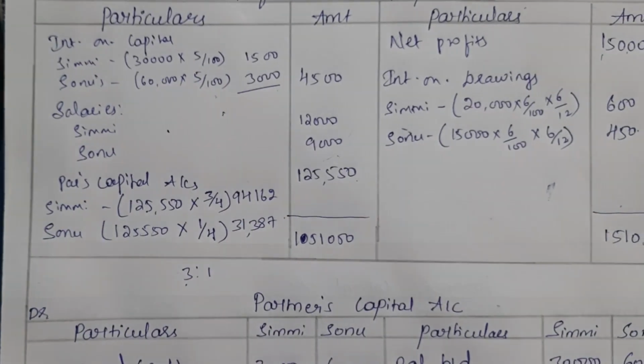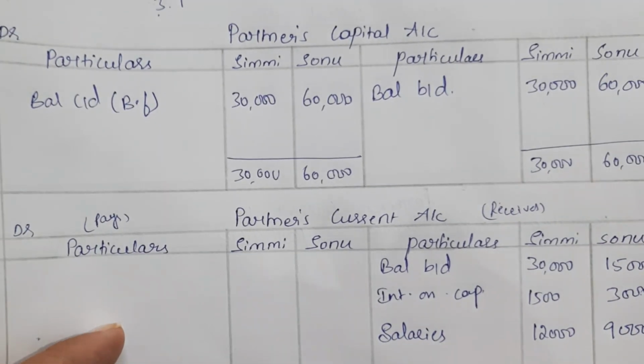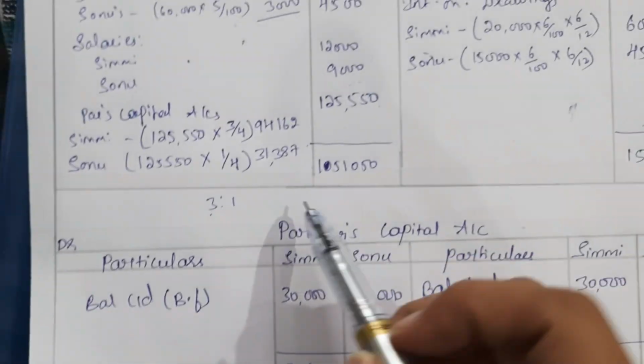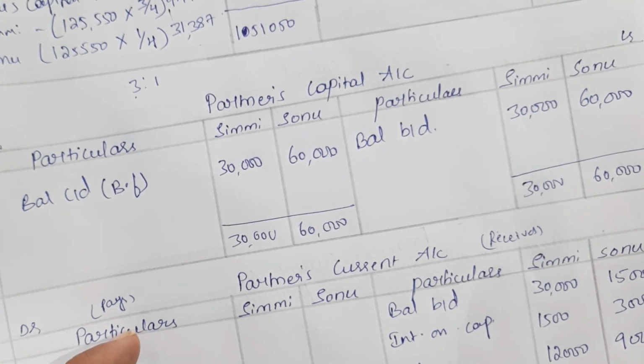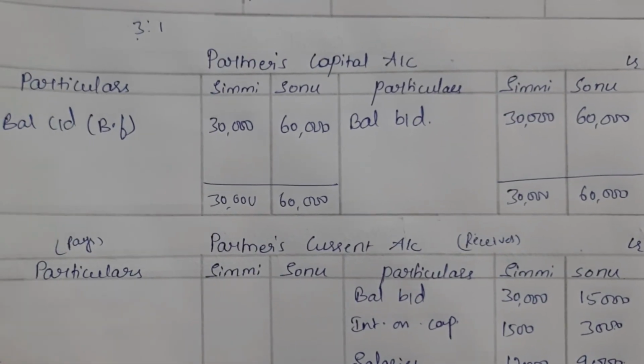Again the partners will receive the profits from the firm, so that is why on the credit side take it as profits. The calculations are done, just mention the same amounts here, 94,162 and 31,387.